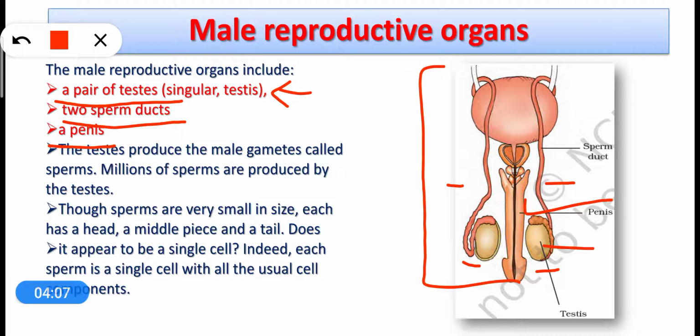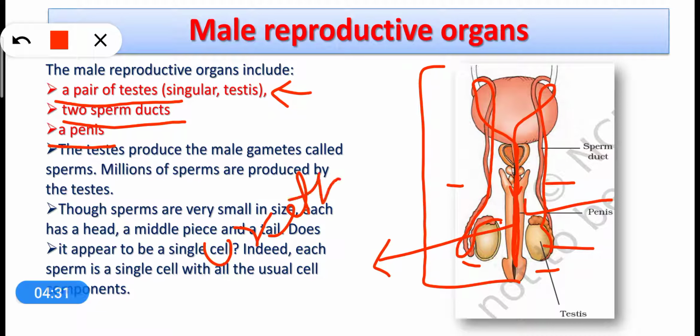The sperms are transferred from the sperm duct into the penis. The penis has a tubular part, or we can say the passage. This passage inside the penis is called urethra, or simply male urethra.